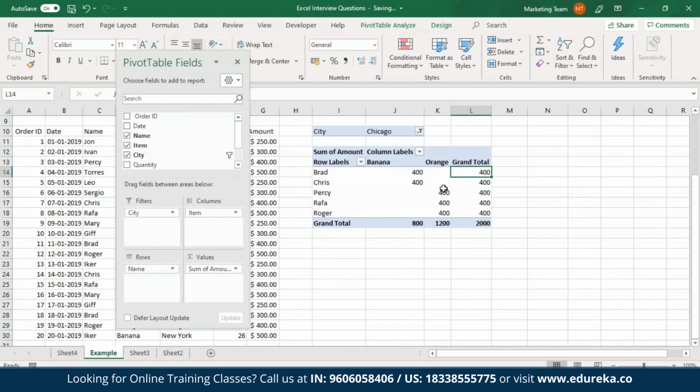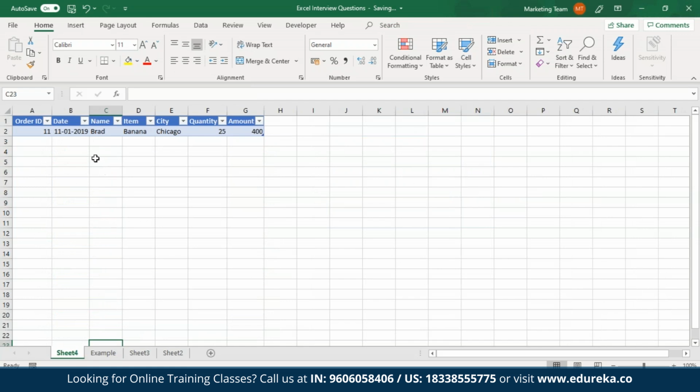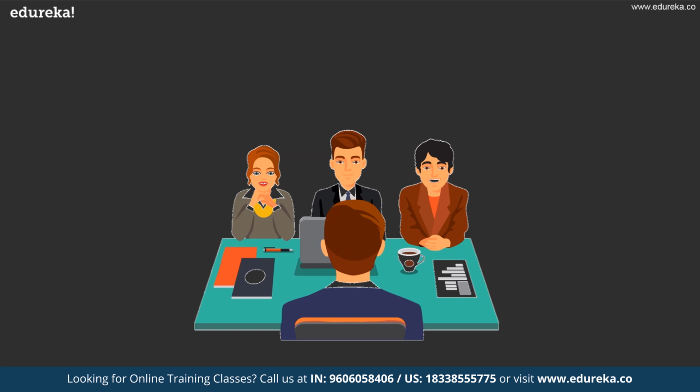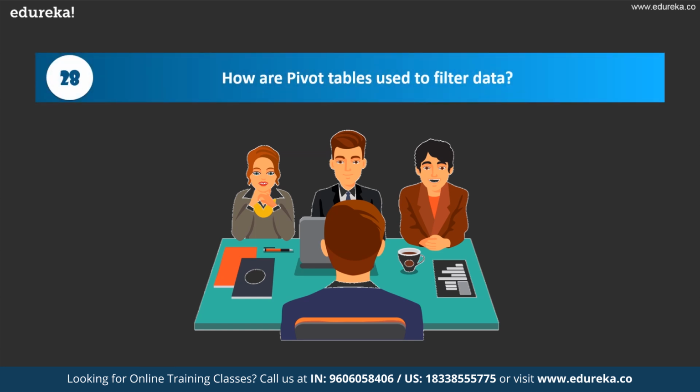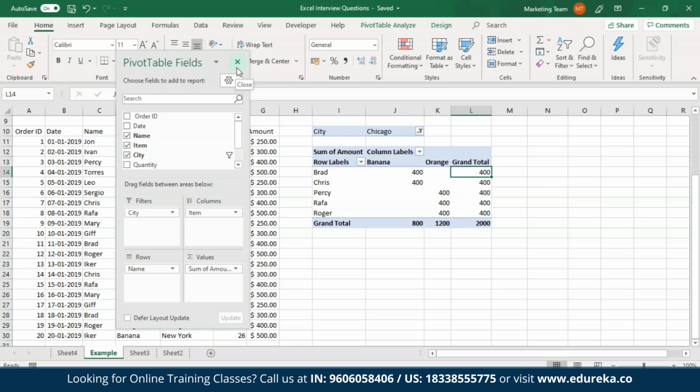So as you can see over here, I double-clicked on the grand total 400 obtained by Brad, and you see that Excel created a new sheet giving me all the details regarding this. So now let's move on towards the next question, which is, how are pivot tables used to filter data? Excel pivot tables allow you to filter data according to your requirements.